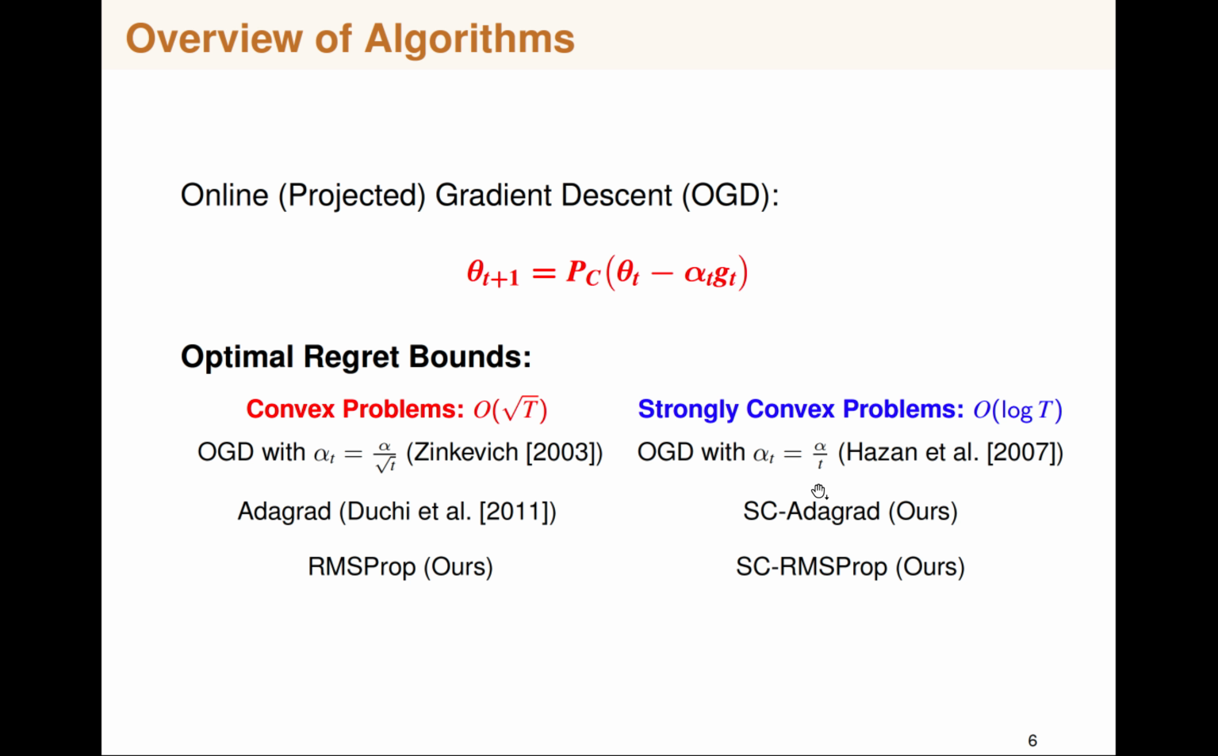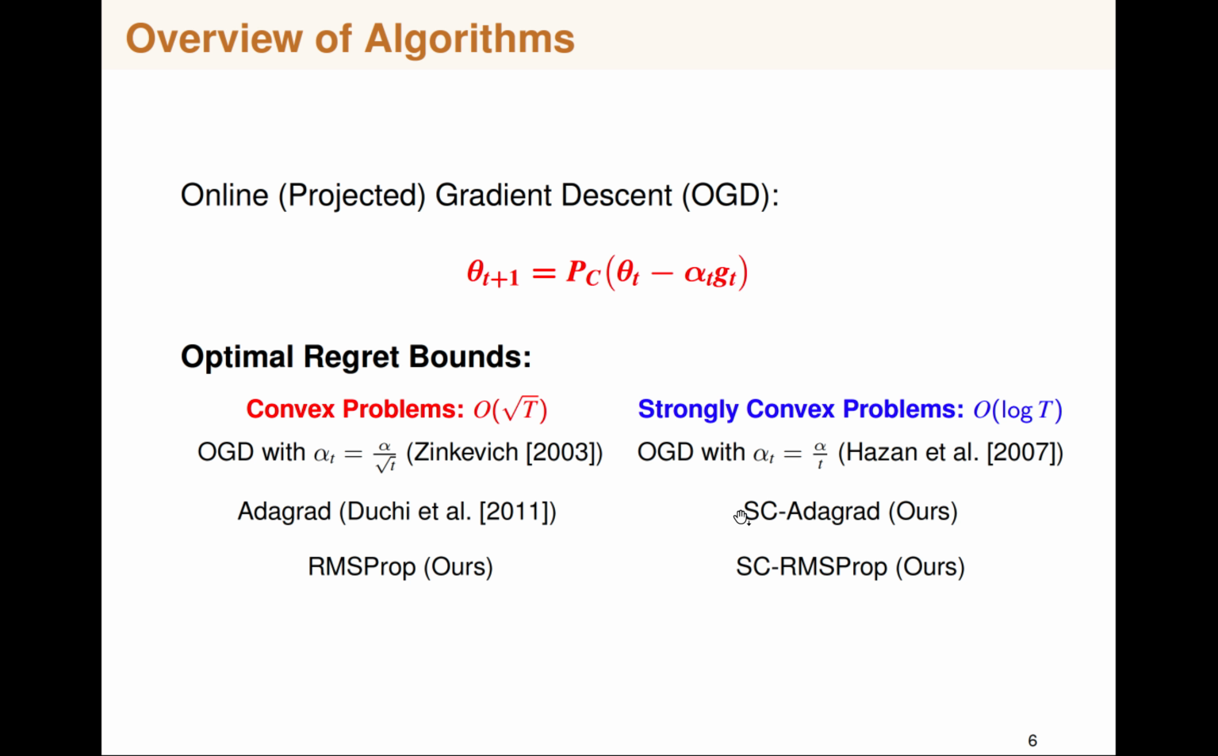By having a step size decaying as 1 over t, we can achieve logarithmic regret bounds for strongly convex problems. And similarly, like what Duchi et al. did using a data dependent step size, we try to design a scheme where we come up with an algorithm which is entirely data dependent, and however it must achieve logarithmic regret bounds.